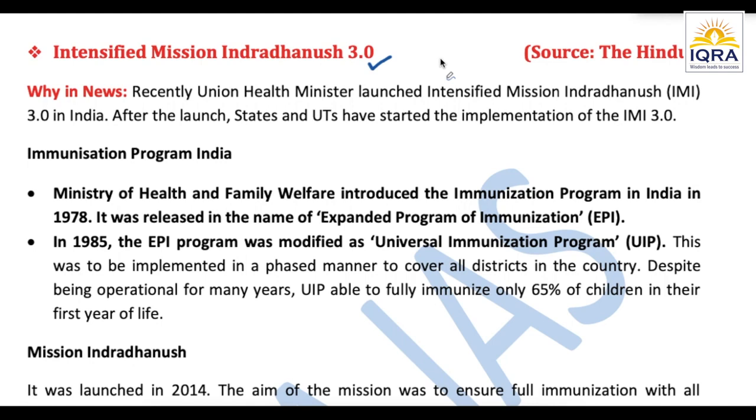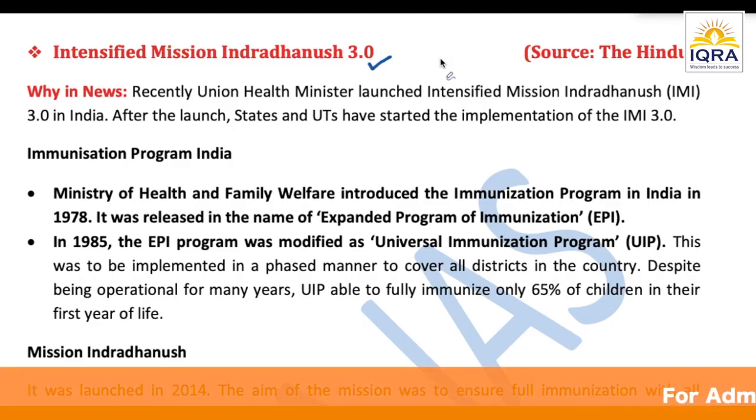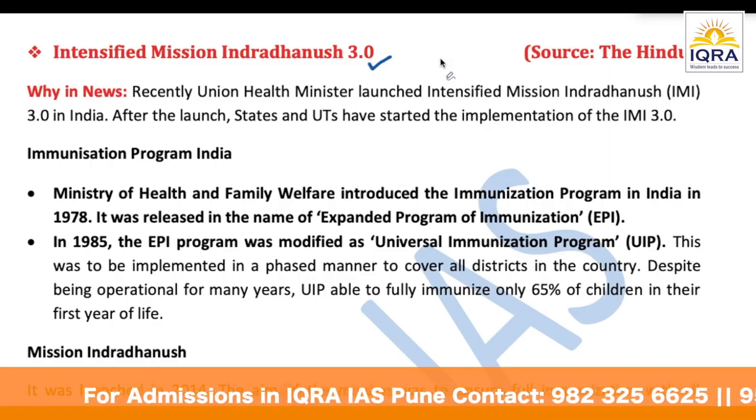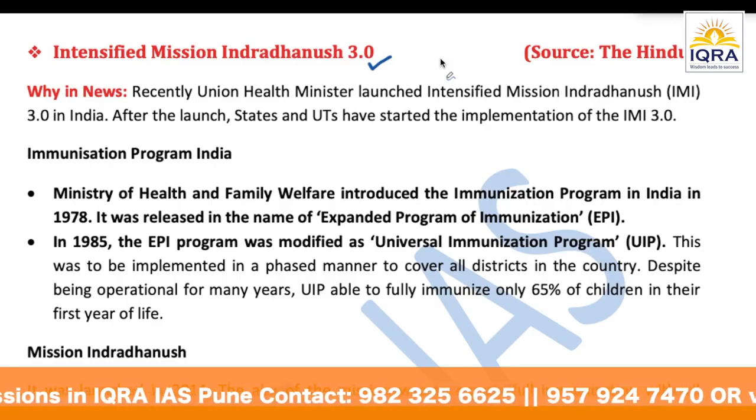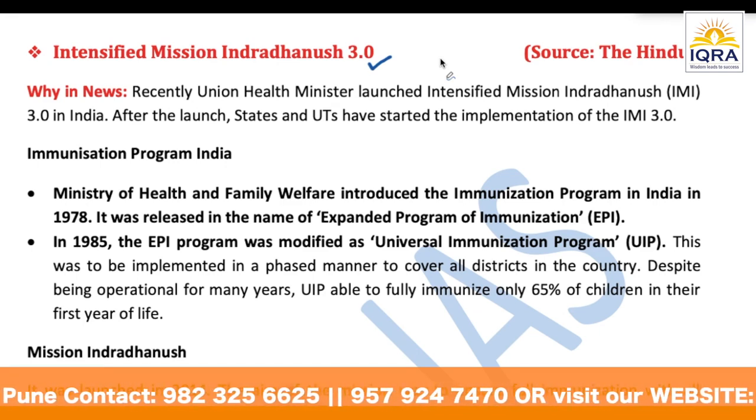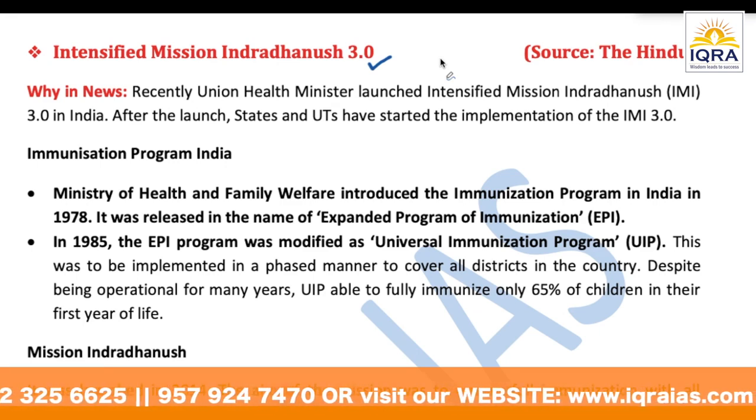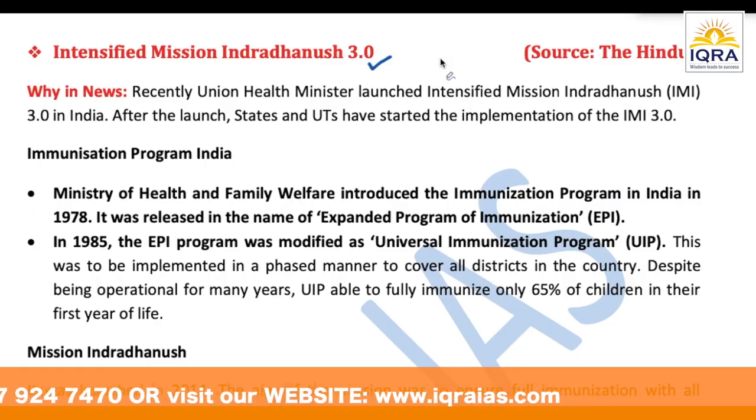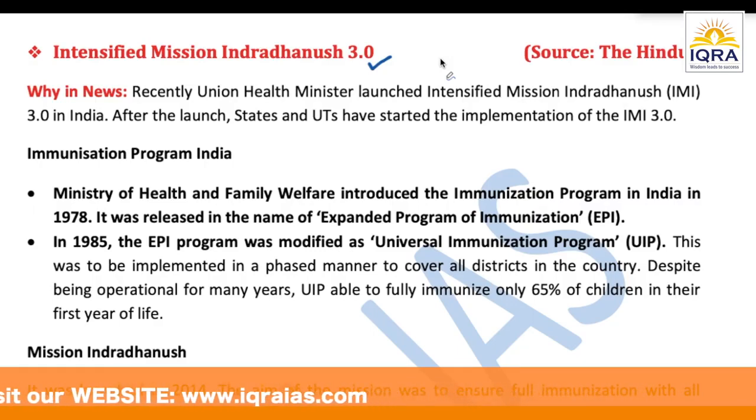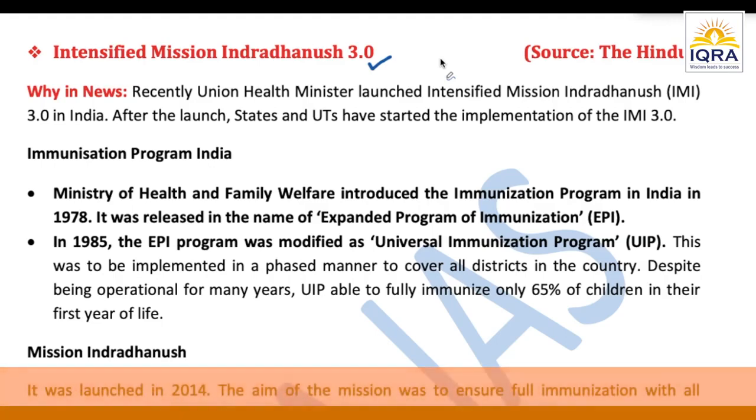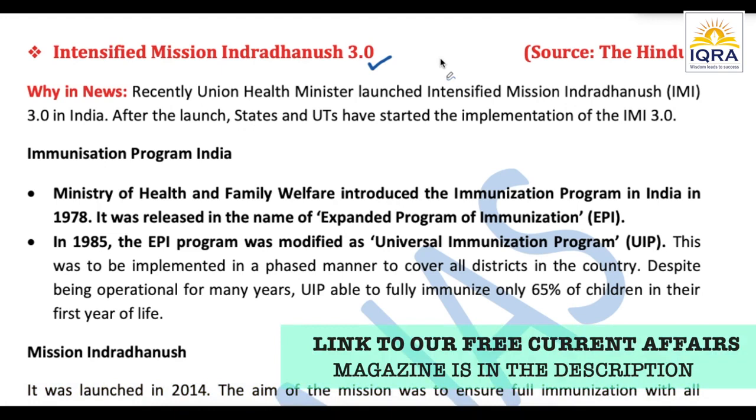All right, so if we talk about a little history of it, there's a program called the Expanded Program of Immunization, which got started in 1978. But in 1985 we changed its name and called it the Universal Immunization Programme. We didn't just change the name; we also made a lot of modifications within the program, and we named it the Universal Immunization Programme. So that was all about the history of it.